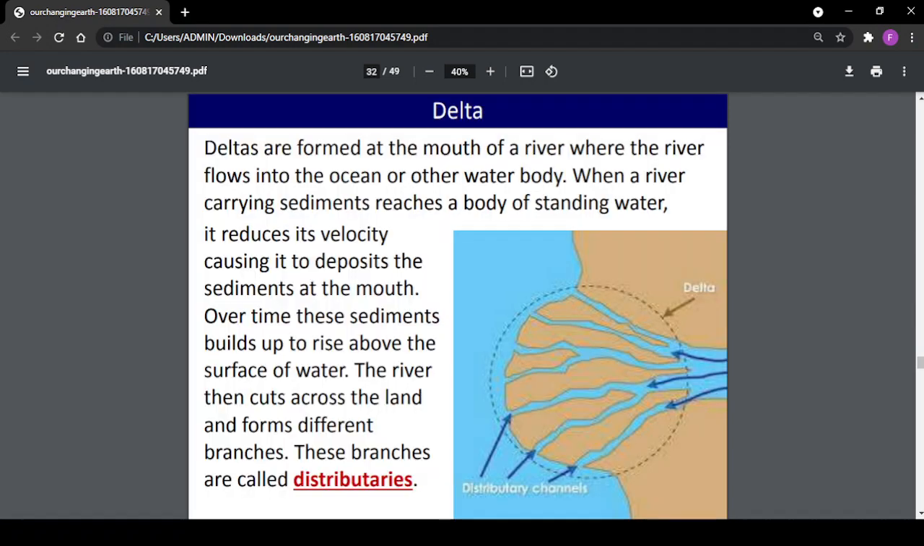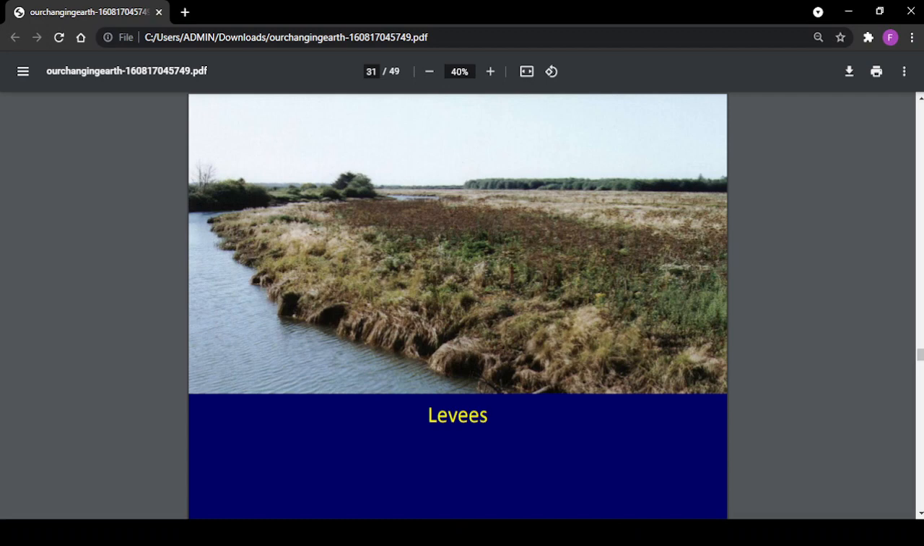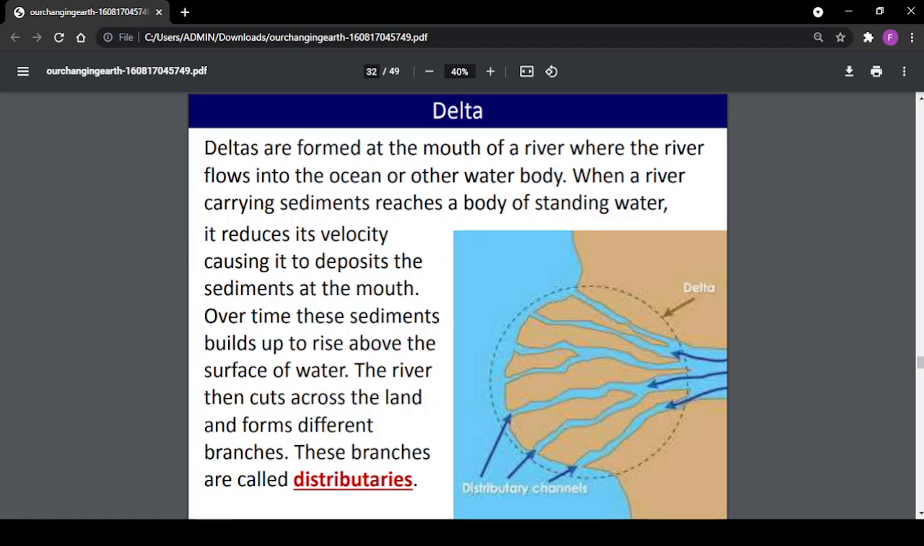These are the levees. Deltas are formed at the mouth of a river where the river flows into the ocean or other water body. When a river carrying sediments reaches a body of standing water, it reduces its velocity, causing it to deposit the sediments at the mouth. Over time, these sediments build up to rise above the surface of the water. The river then cuts across the land and forms different branches. These branches are called distributaries.